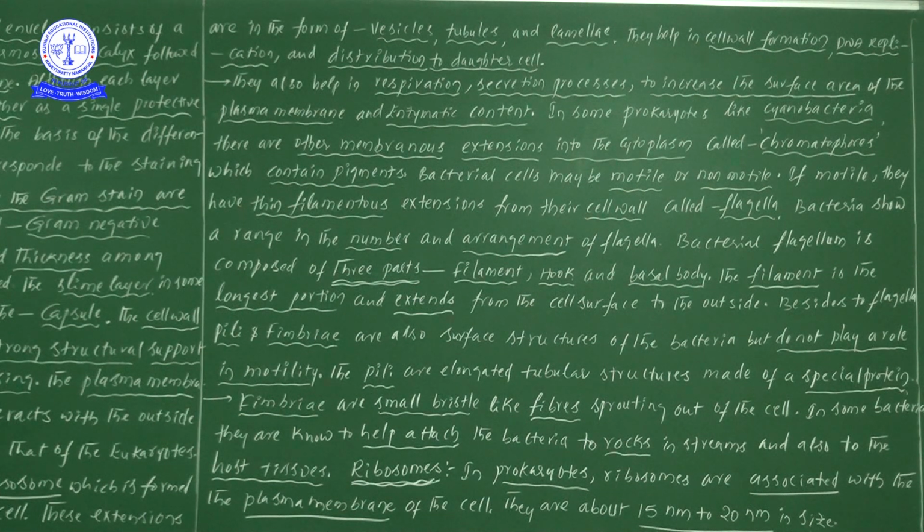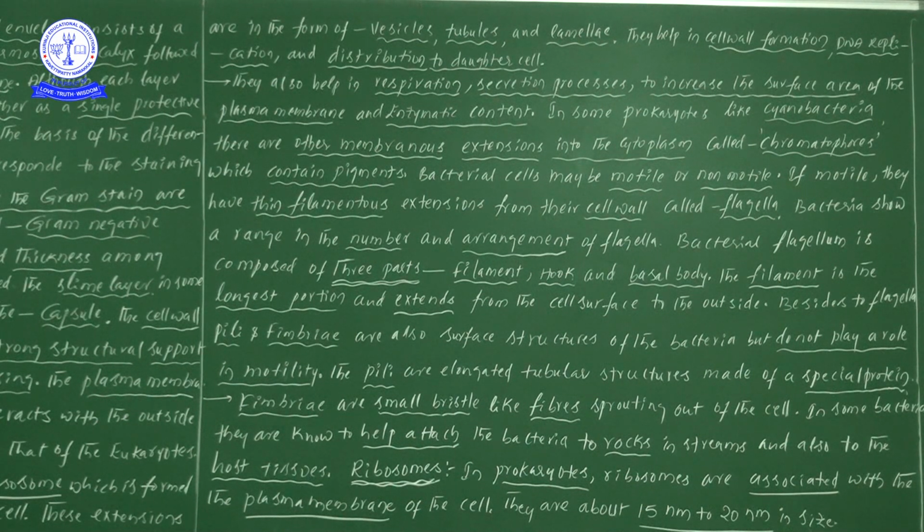So the ribosomes in prokaryotes are all attached or associated with the plasma membrane, and in size, ribosomes are 15 to 20 nanometers. This is some more information regarding today's class. Overall, we discussed cell envelopes and their modifications, and later mesosomes and their functions. Next, we saw flagella and flagella parts, and then the uses of flagella.